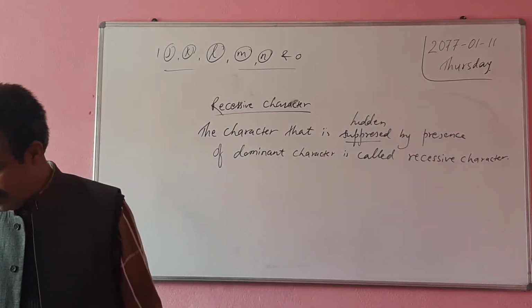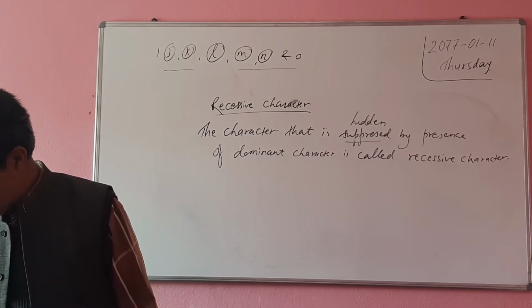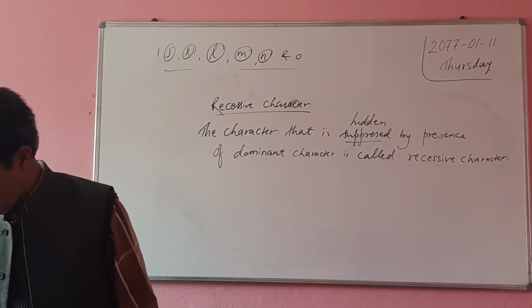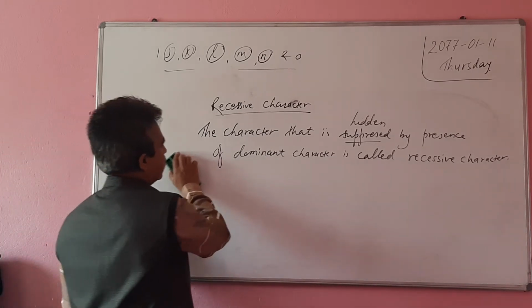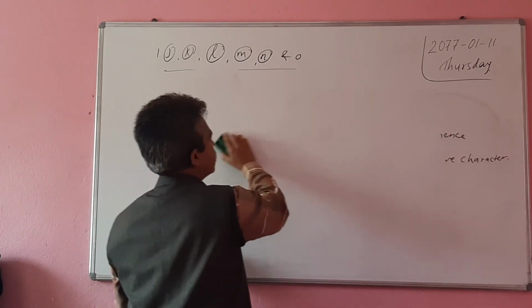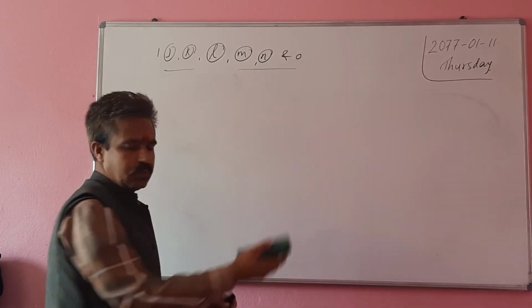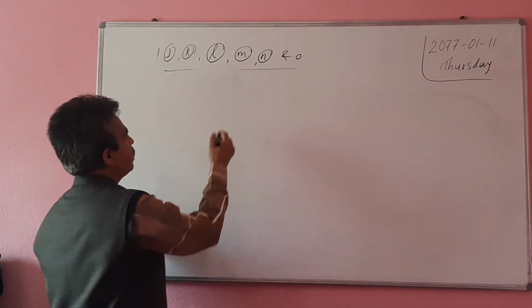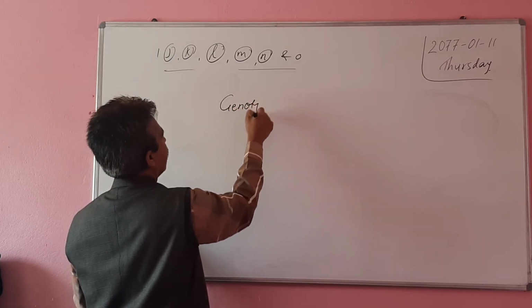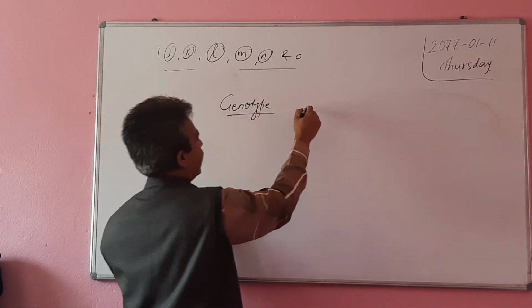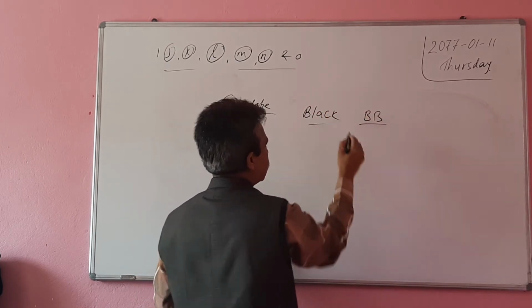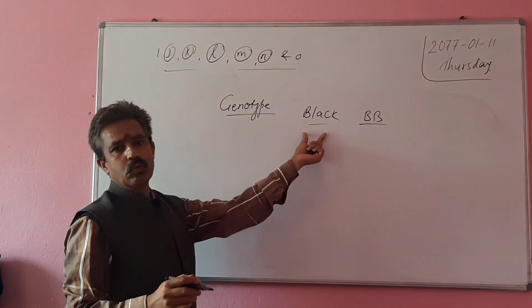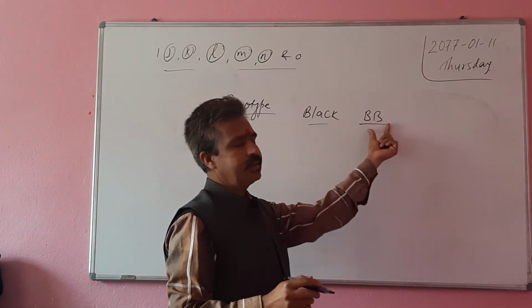Now students, we will be discussing the next question, that is definition of genotype. So how do you define genotype? If I write here black, and if I mention here BB, so it is denoted by letters.